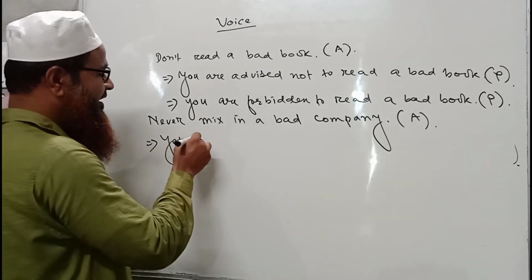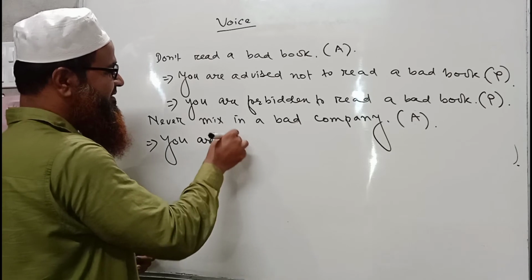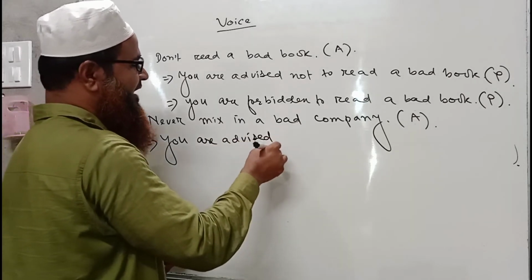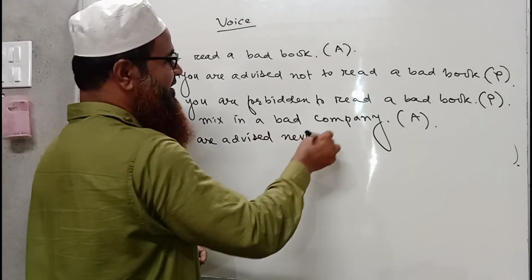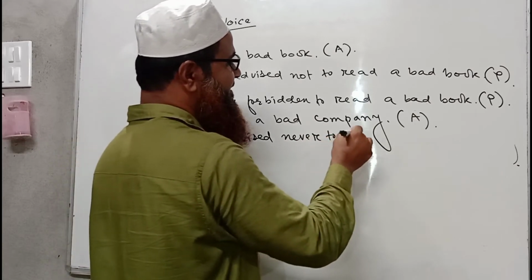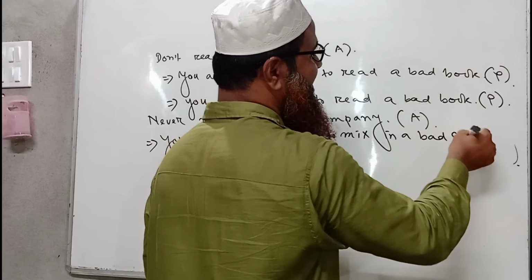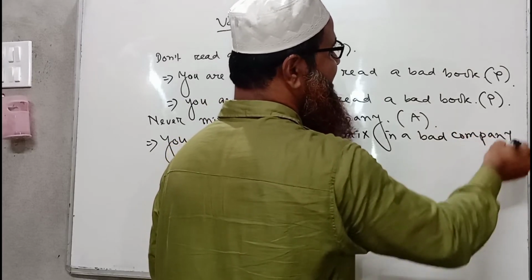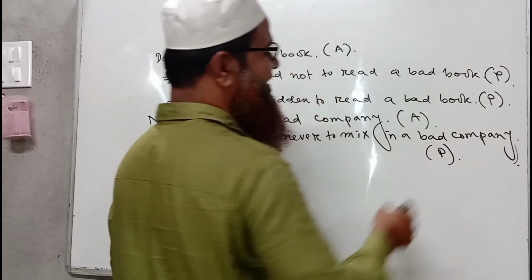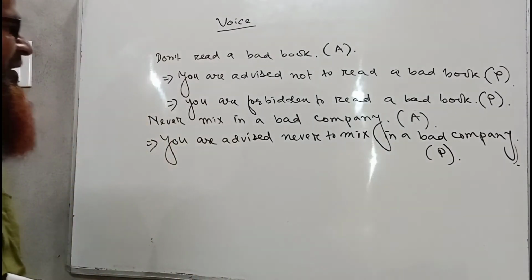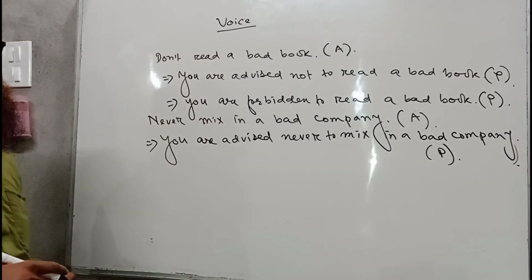Now we can write, you are advised never to mix in a bad company. This will be the passive form of the sentence, never mix in a bad company.